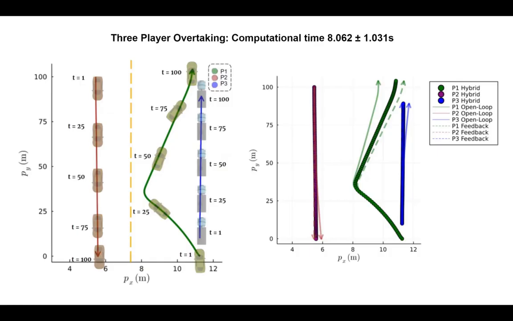Our simulation of a three-player scenario results in successful overtaking trajectories. Note that our computational time is significantly lesser than the previous state-of-the-art methods. Observe that in comparison to an overly cautious pure open-loop baseline, our method does better while also being correctly less confident than an unrealistic pure feedback baseline.